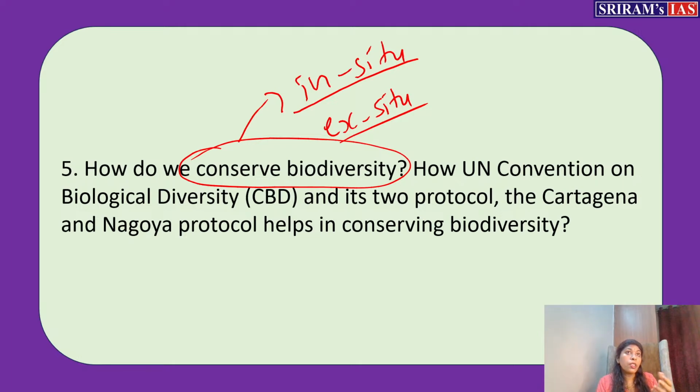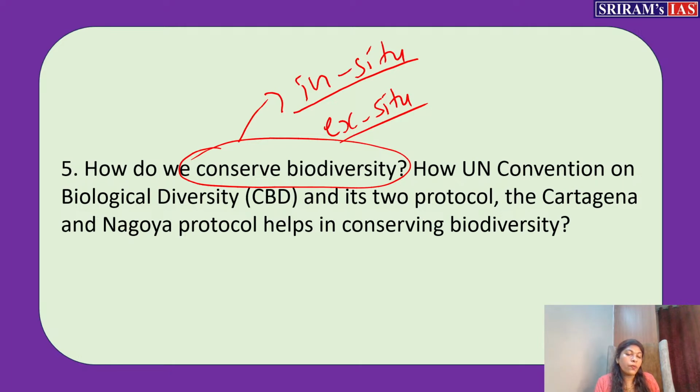There the breeding takes place, and then they release them into the wild. So that's something which they do when they feel that this animal is not noticed in the wild, so a threat of extinction might happen. So when we find such a species, we take them into control under ex situ conservation, then release them back. This is how we conserve the biodiversity. So if a question is asked like this, how do we conserve biodiversity? It can be conserved in two ways: one is in situ, another is ex situ, and then you have to give an answer like this.